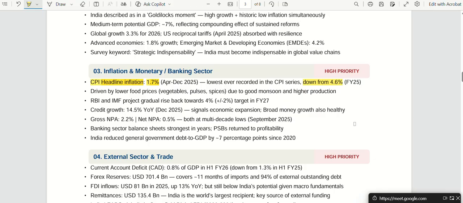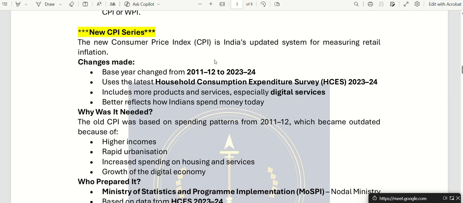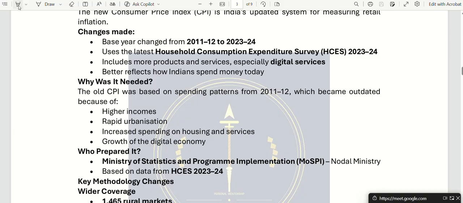We will also look today at monetary policy, which is very important. We did the new CPI series yesterday. We understood that the base year has been changed from 2011-12 to 2023-24. Please keep this in mind.